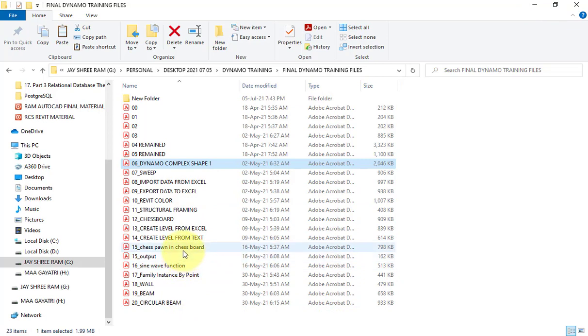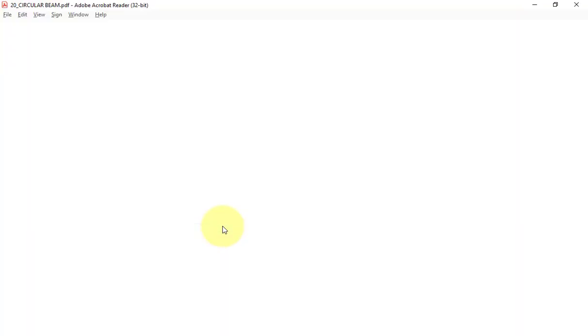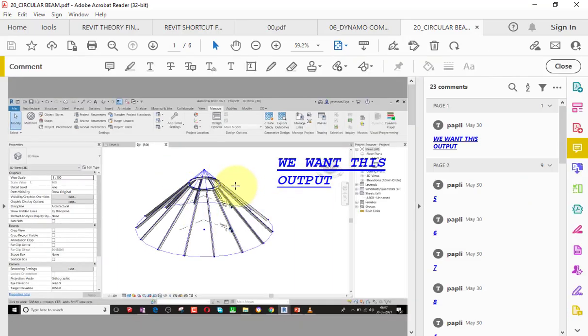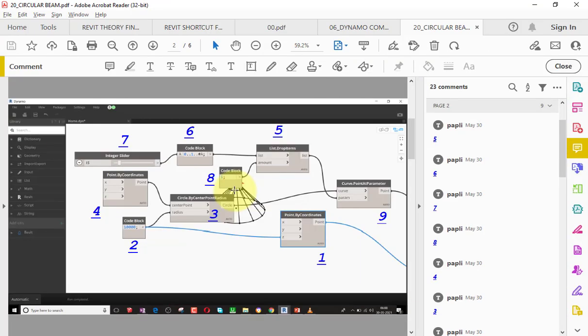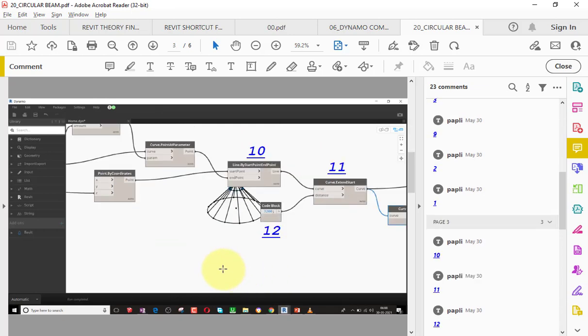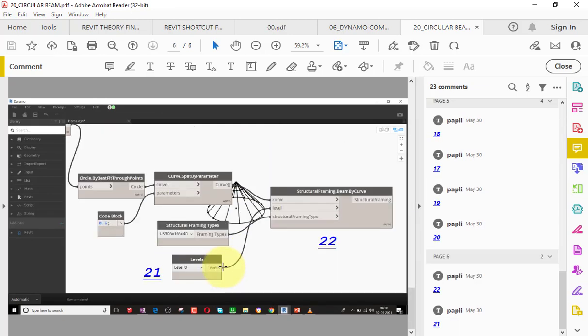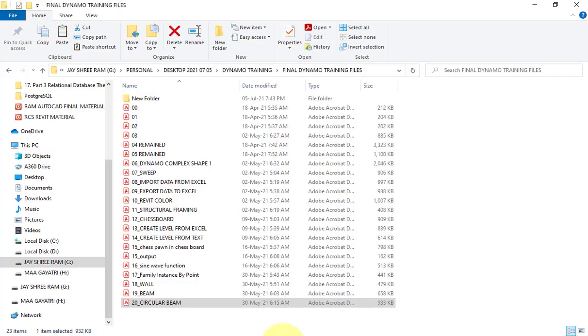Let's say if I want to create a circular beam, what are the steps that we need to follow? All these steps are mentioned here. As you can see, step by step instruction has been given here.